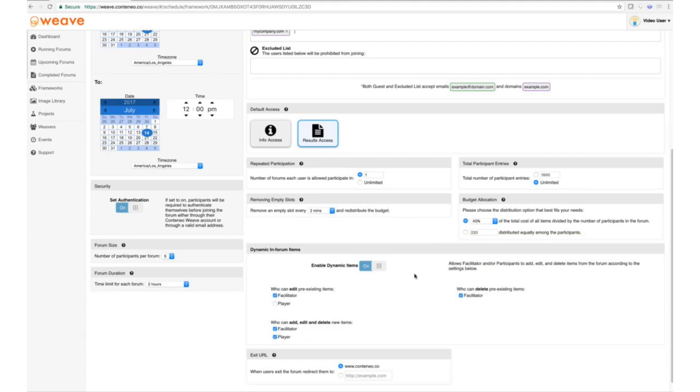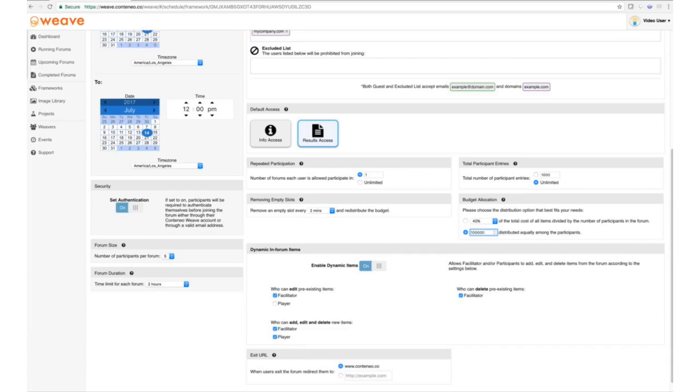What I mean by this, especially in Jane's situation, is as follows. Jane is going to set the budget of her forum to be $100 million. And let's say that all of the forum items are priced in Ks, so are thousands of dollars. Now, we know that that's the budget that she's got available. And that means if there are 5 participants, each participant will have $20 million to allocate.